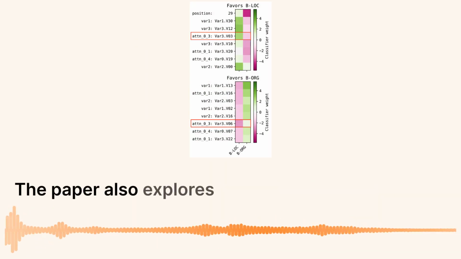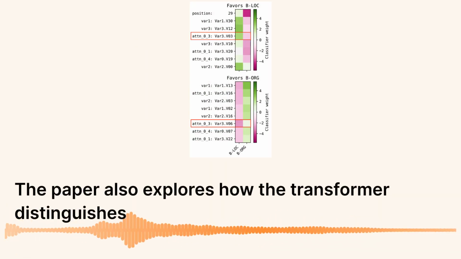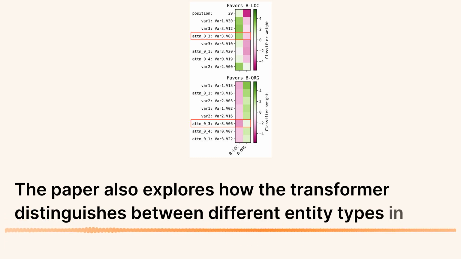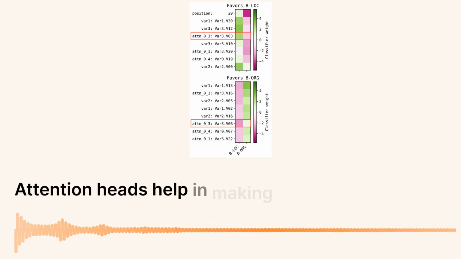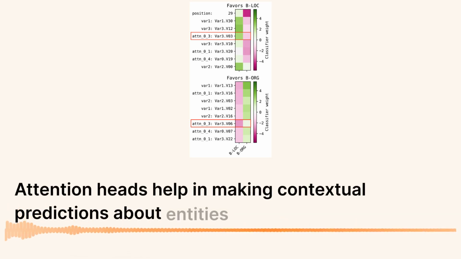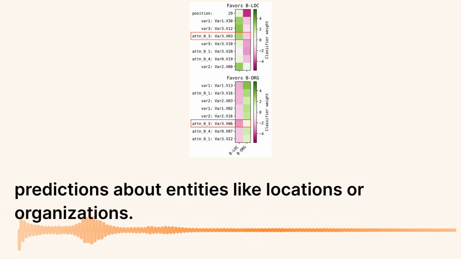The paper also explores how the transformer distinguishes between different entity types in named entity recognition tasks. Attention heads help in making contextual predictions about entities like locations or organizations.